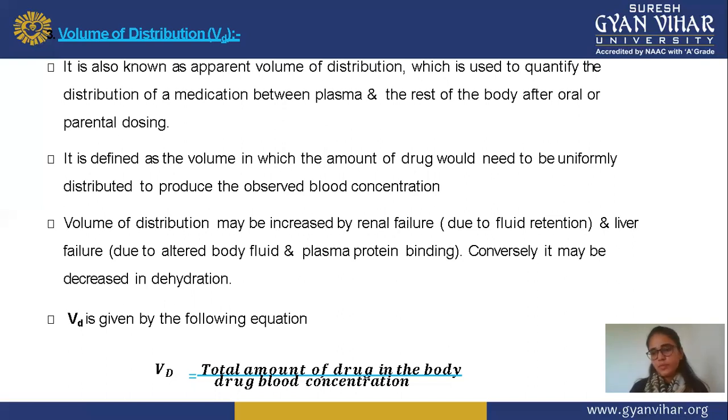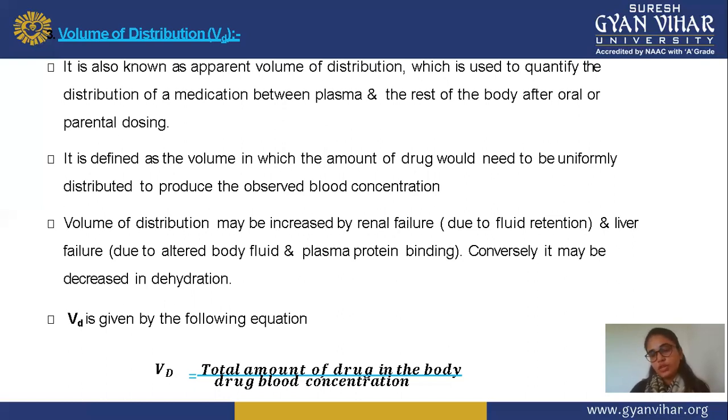Next, volume of distribution may be increased by renal failure due to fluid retention, and by liver failure due to altered body fluid and plasma protein binding. Conversely, it may be decreased in dehydration. Means the amount of drug distributed in your body may vary or decrease due to certain conditions. In renal failure, it is due to fluid retention; in liver failure, it is due to altered body fluid and plasma protein. Dehydration is also responsible for less distribution of the drug in your body.